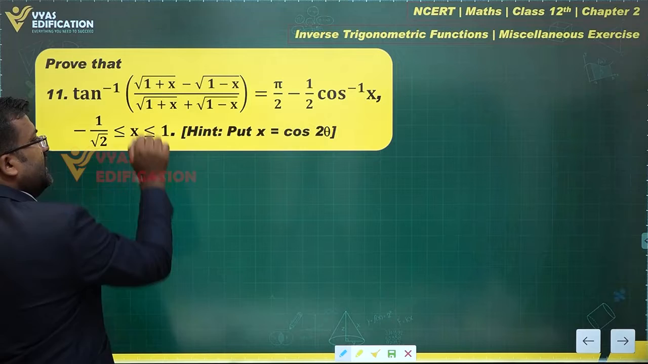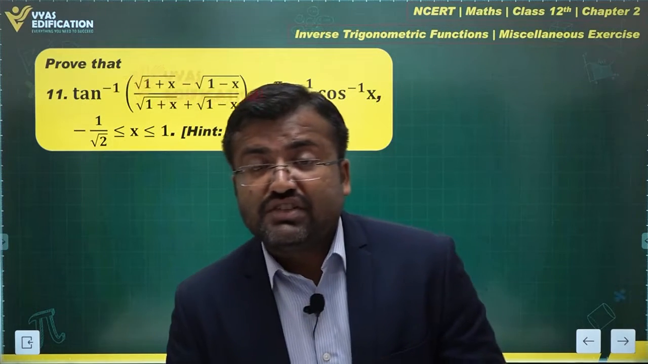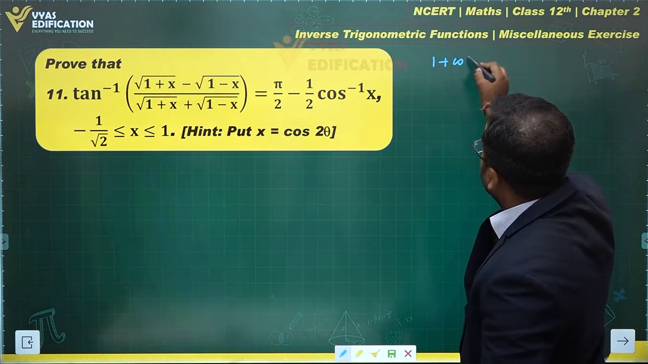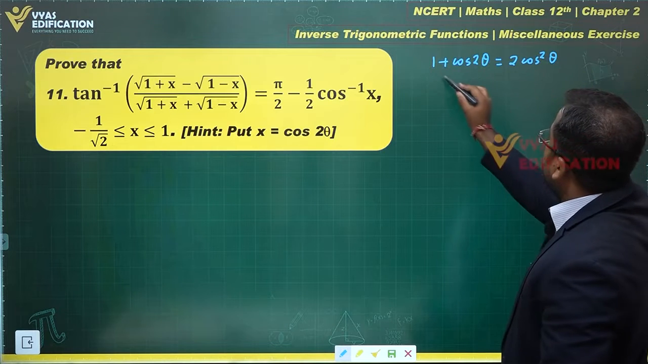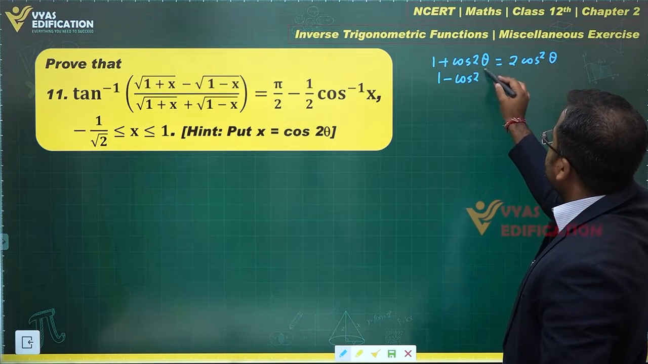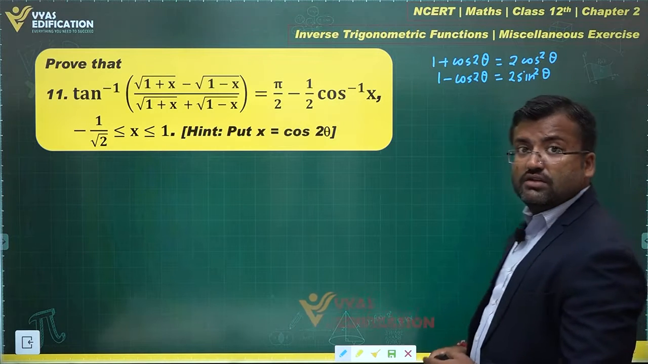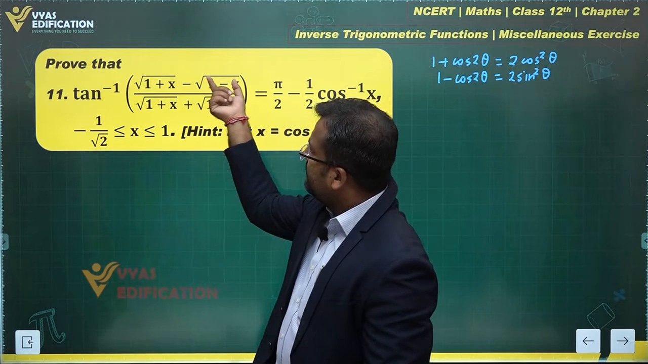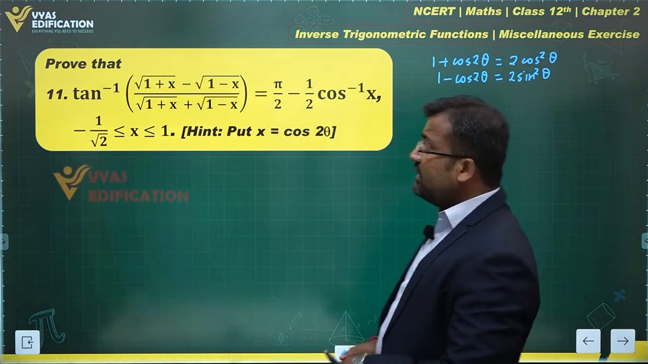This is 1 plus cos 2 theta, right? What does 1 plus cos 2 theta simplify into? This is something which we have studied in trigonometry. This is 2 cos square theta. What about 1 minus cos 2 theta? This also simplifies into 2 sin square theta. Okay. So I observe that this will be cos theta minus sin theta, cos theta plus sin theta. There will be root 2 or something, but those will get cancelled.